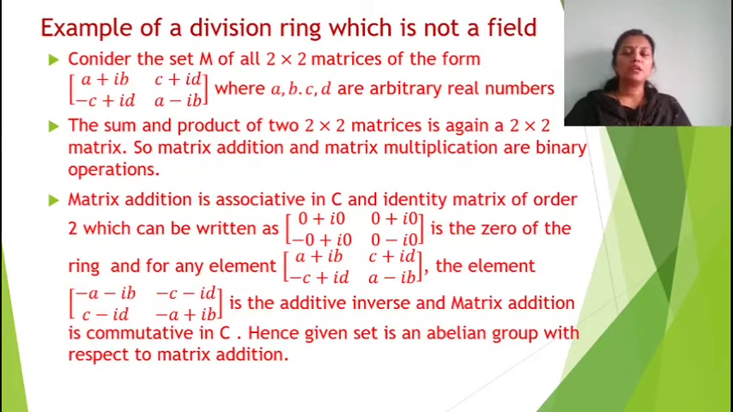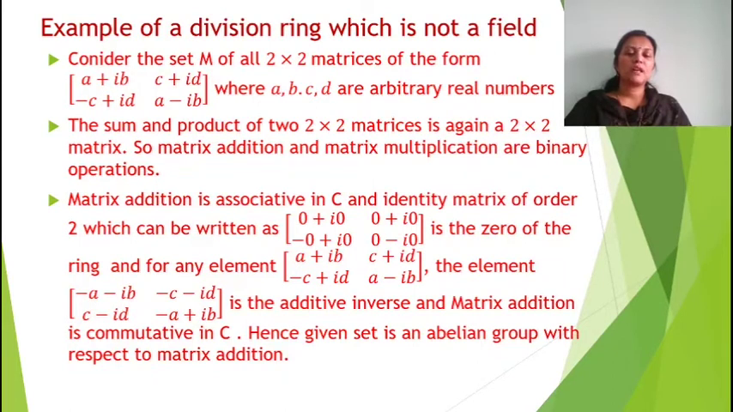It's an abelian group. First we have to show that matrix addition is associative, and the identity matrix for addition, which we could write in the form [a+ib, c+id; -c+id, a-ib], is [0+i0, 0+i0; -0+i0, 0-i0]. It's the 0 of the ring.